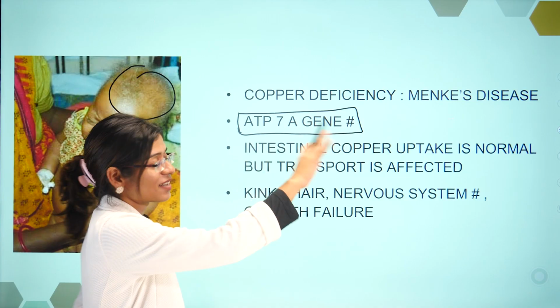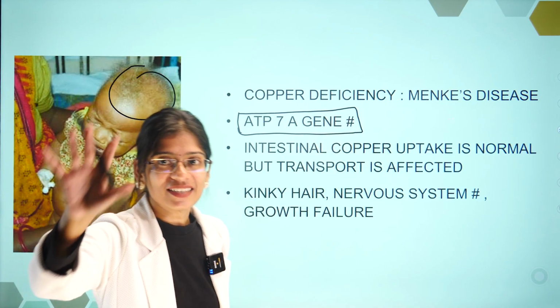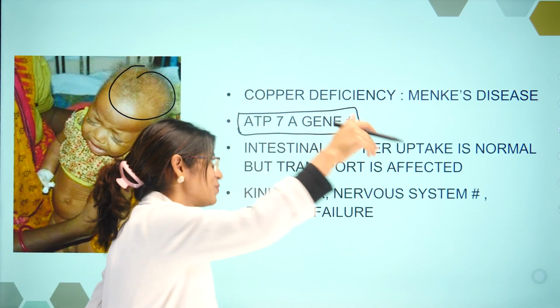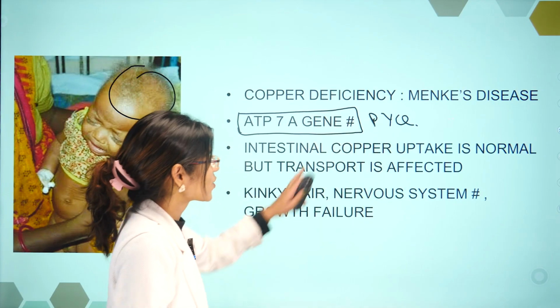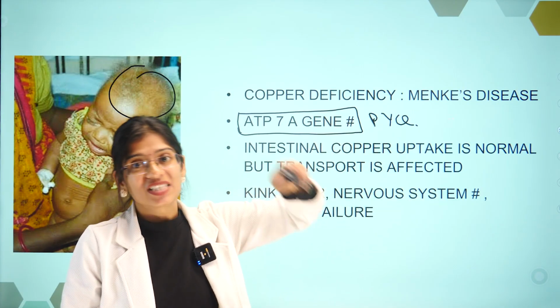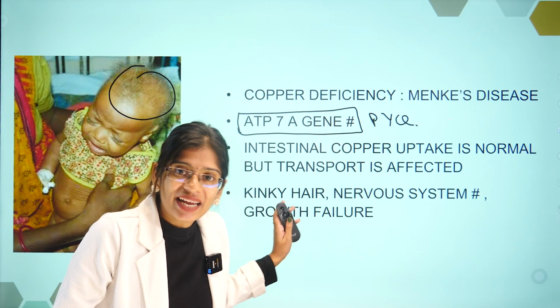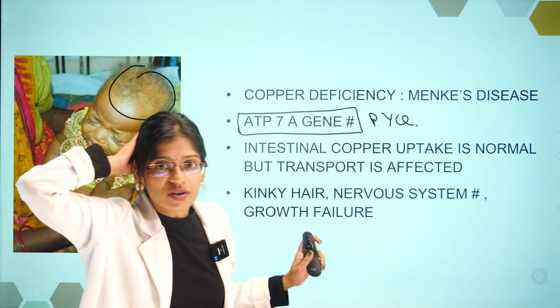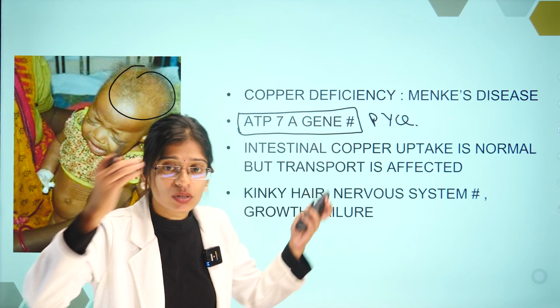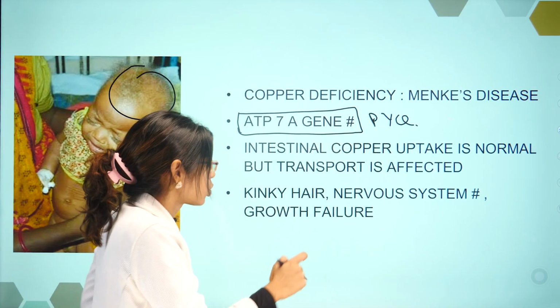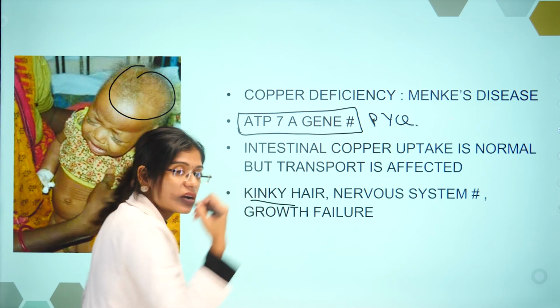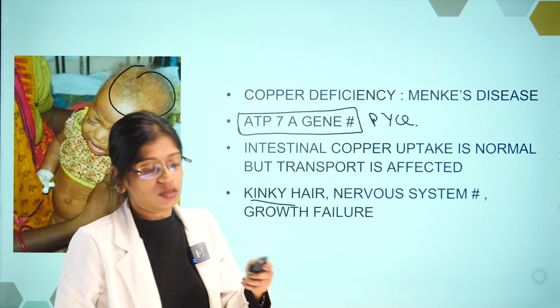So ATP7A gene mutation is the cause of Menkes disease. This is a PYQ. Here, the copper uptake is normal, but the transport is affected. And see, copper is needed for your nervous system, for your growth, and for your hair. So the child is going to have kinky hair, nervous system problems, and growth failure.